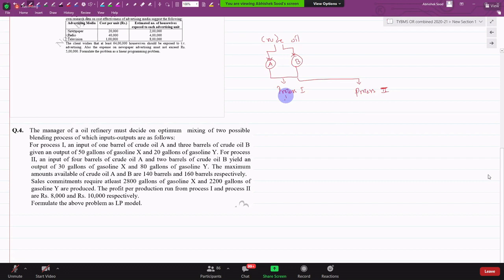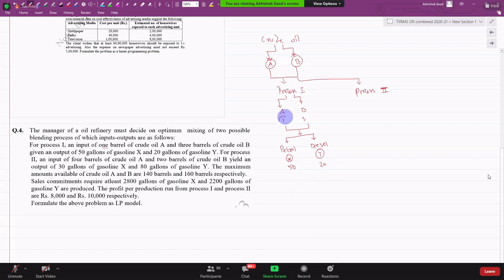Process 1 requires an input of, पढ़ो, 1 barrel of crude oil A and 3 barrels of crude oil B. Taken together, we get output of petrol, which is named as X here, and diesel, which is named as Y here. We get 50 gallons of X and 20 gallons of Y.